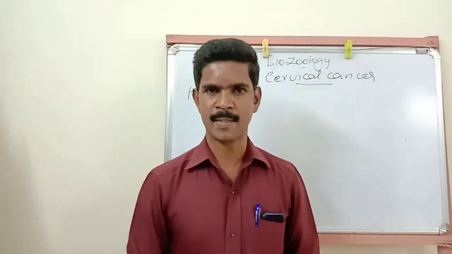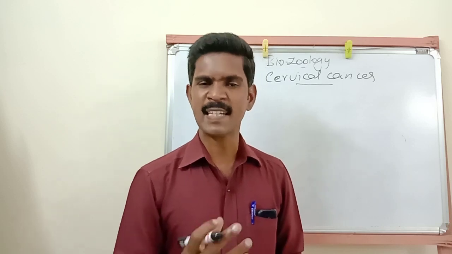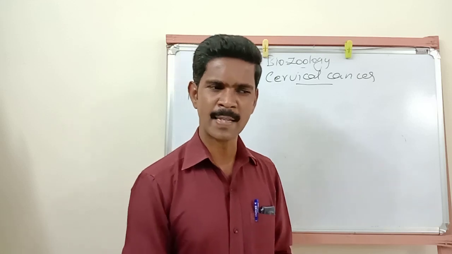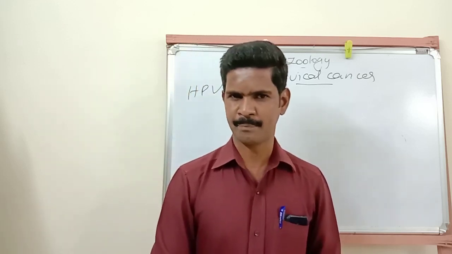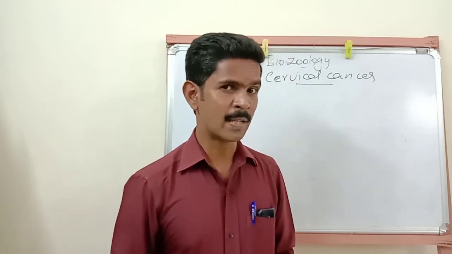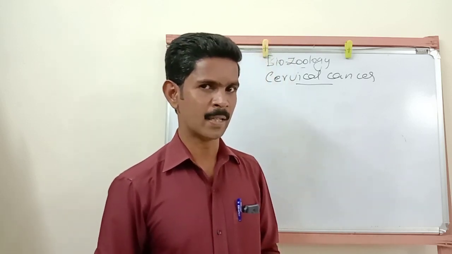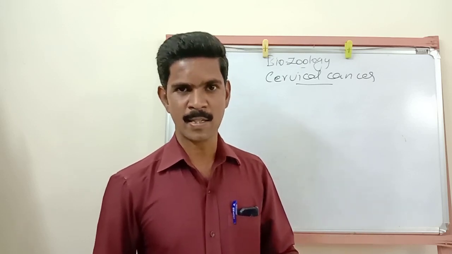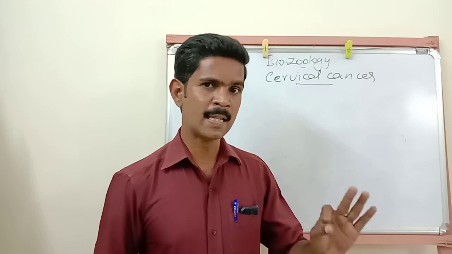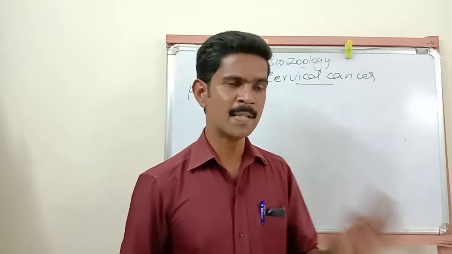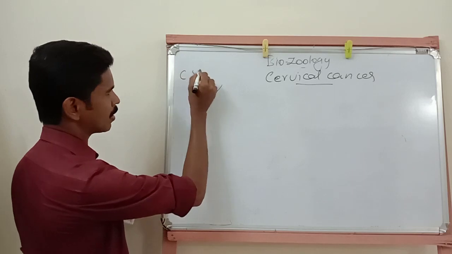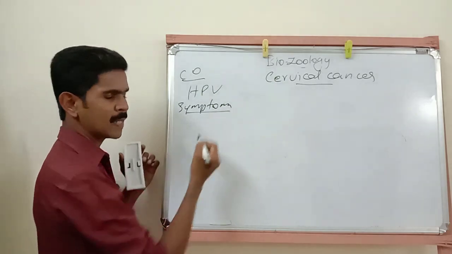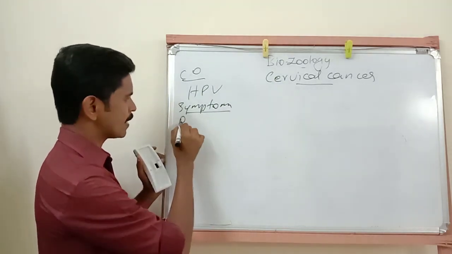Then the second symptom is increased discharge from the vagina. More pus is released from the vagina, which is the second symptom of this disease. Then third one is abnormal bleeding. So abnormal bleeding, increased vaginal discharge and pelvic pain are the 3 important symptoms of this disease. So first I said the causative organism, then symptoms, then next one is reasons.